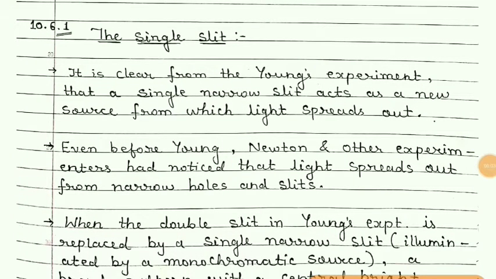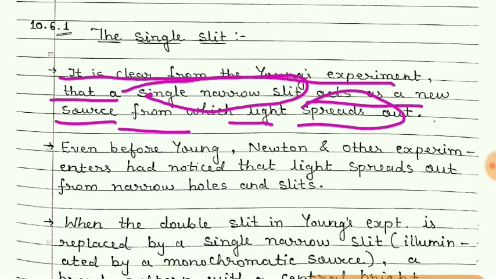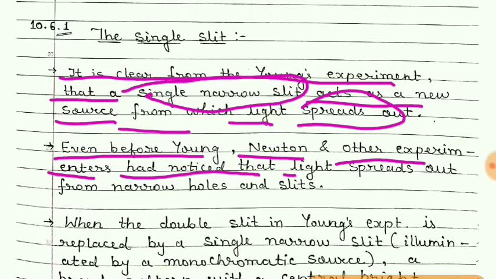Now students, it is clear from Young's experiment that a single narrow slit acts as a new source from which light spreads out. Even before Young, Newton and other experimenters had noticed that light spreads out from narrow holes or slits.